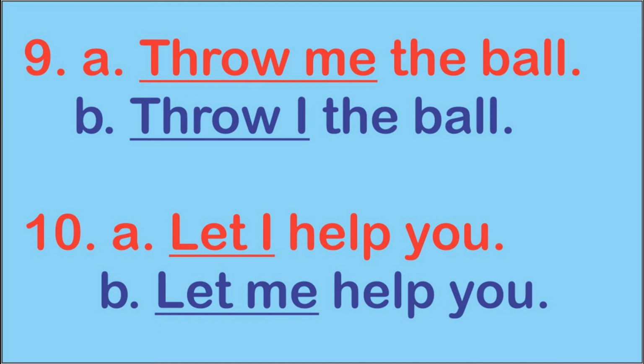Okay, people, line A is incorrect because I is after the verb, and line B is correct because me is after the verb. It is the same rule that we learned on page 1. Okay, let's go to the next page, please.